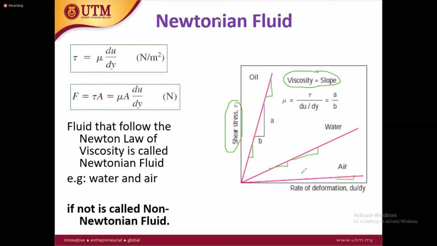But if you select any point, you get the same slope. That is called a fluid that follows Newton's law of viscosity, or we can say these are Newtonian fluids.